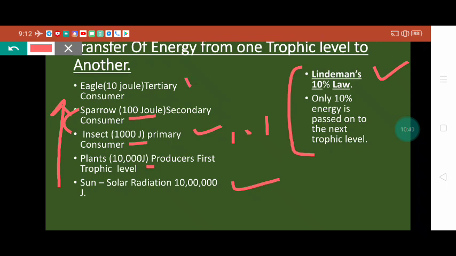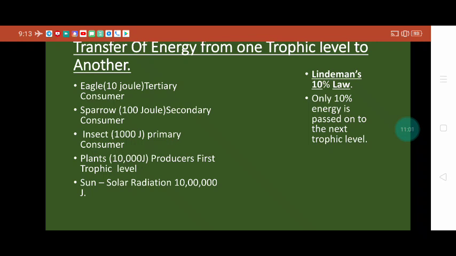That means it is a tertiary consumer. So at every level we can see the 10% law is visible. 10% of energy transfers from one level to another level in organic form, and 90% of energy is released in the form of heat. Okay, so this is called the 10% law of Lindeman. So we have to keep it in mind, and you will also study the same topic in higher classes.